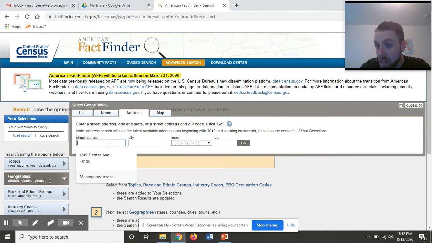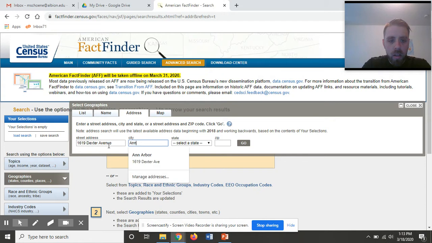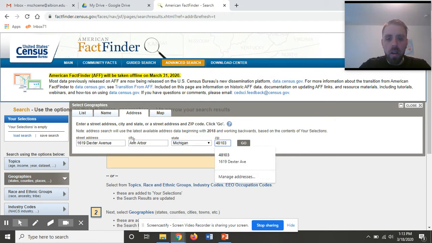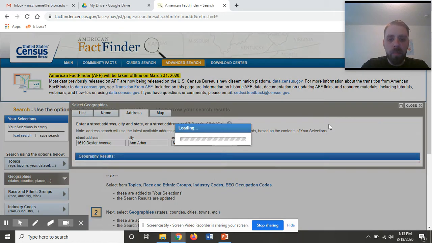And if you moved around a lot growing up, pick the address or the area that you feel best corresponds to your childhood experience, right? The place you lived the longest is what I would do, but I sort of leave that up to you. Whichever one you choose, type in an address, and then hit go.